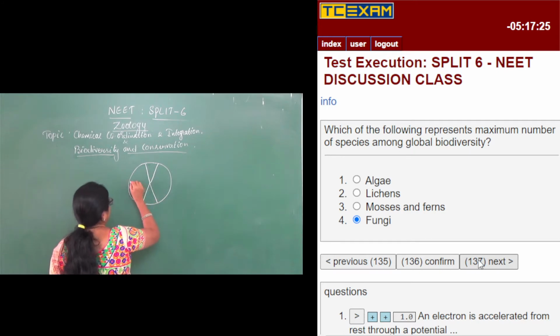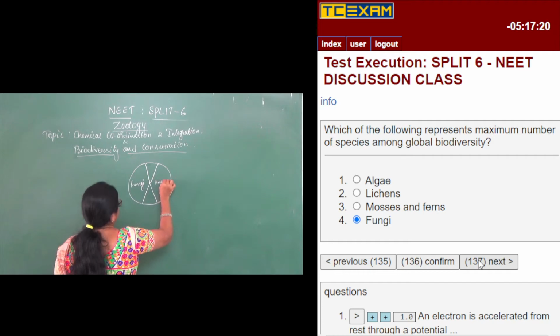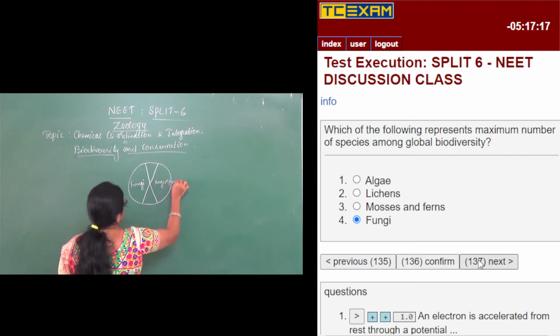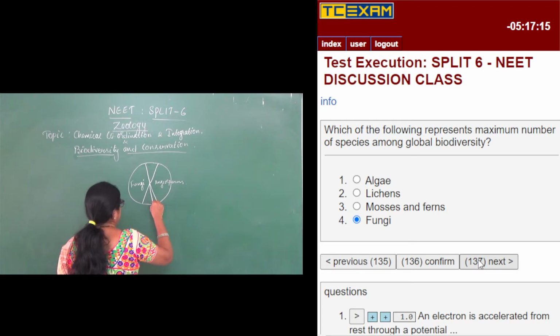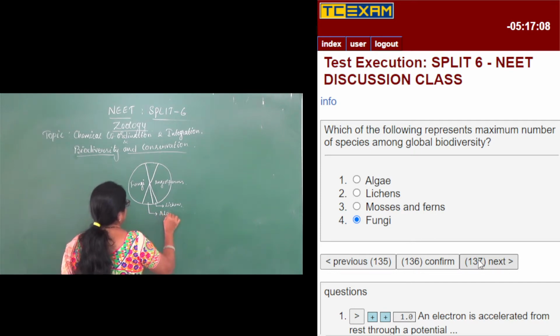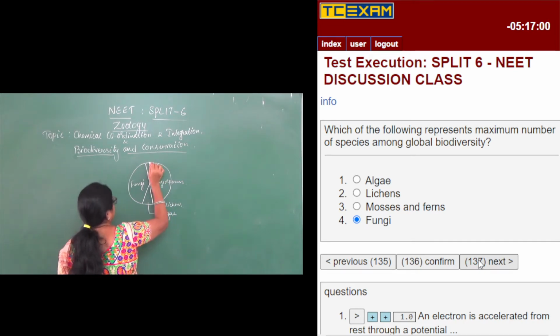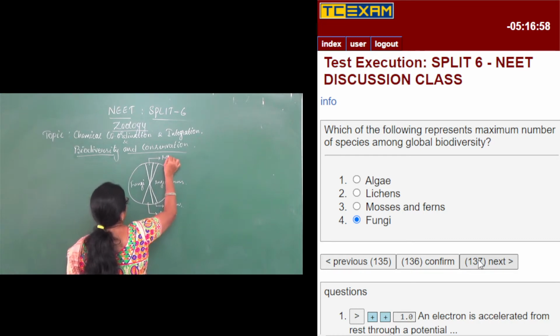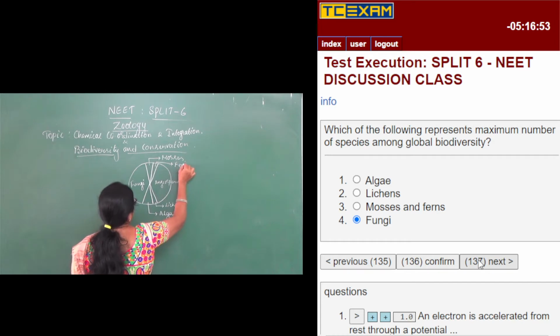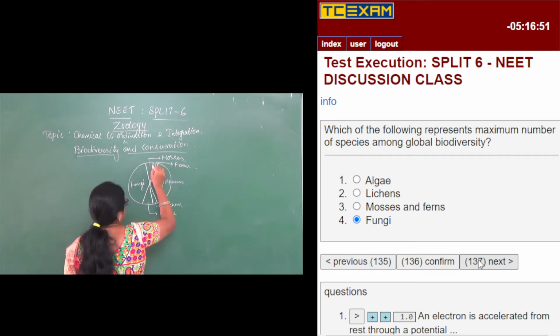So this is fungi, this is angiosperms. This part is lichens, this is algae, and here you also have the mosses or the bryophytes, and the ferns or the pteridophytes, along with other plants, which come under this category.